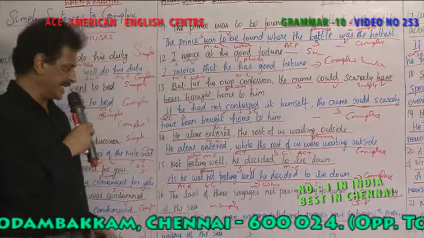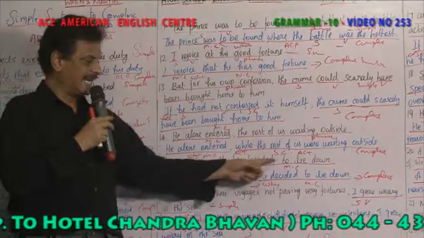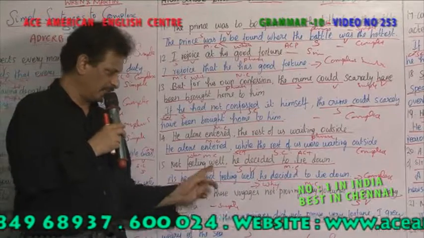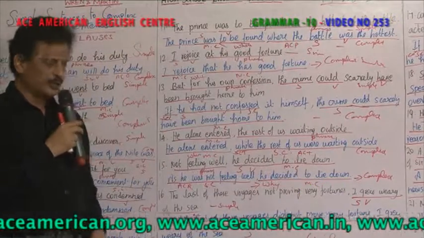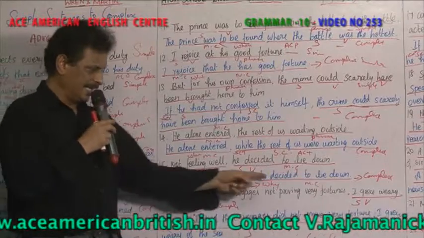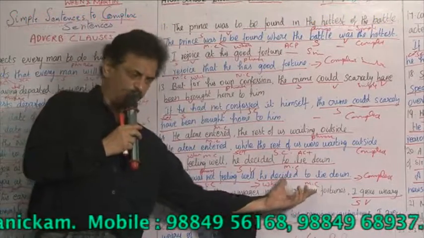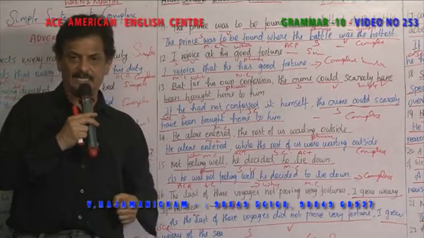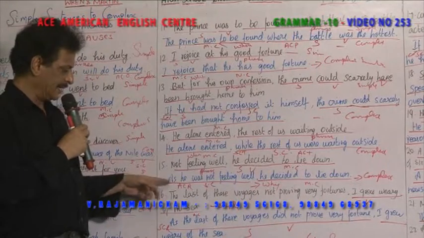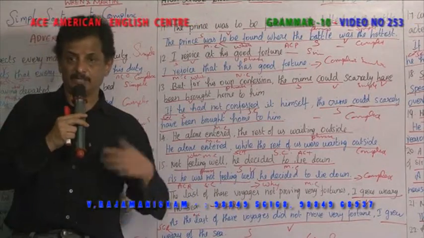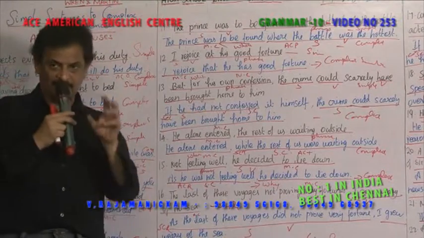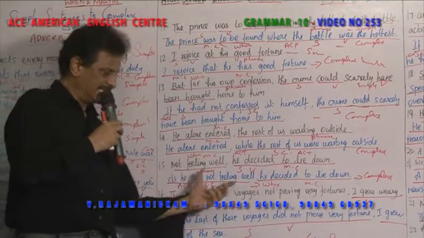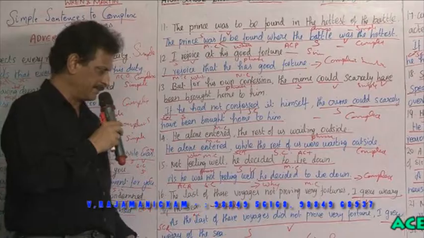இது time subordinate sentence. Not feeling well, he decided to lie down, உடம்பு சரியில்லை அதனால படுக்க முடிவு செய்தான். Decided ஒரே வினைச்சொல் இந்த வாக்கியத்தில். ஆக இது சிம்பிள் வாக்கியம். How do you change into a complex வாக்கியம்? He decided to lie down, it's a main sentence, full meaning கொடுக்கிறது. Why? As he was not feeling well, why என்று கேளுங்க. Why is he lying down? அவனுக்கு உடம்பு சரியில்லாத காரணத்தினாலே. As என்னவாக வருகிறது? Because of என்கிற reason conjunction. இதுல was not feeling என்பது verb. So இந்த sentence இதை டிபெண்ட் பண்ணி இருக்கிற காரணத்தினால் it becomes a complex sentence.